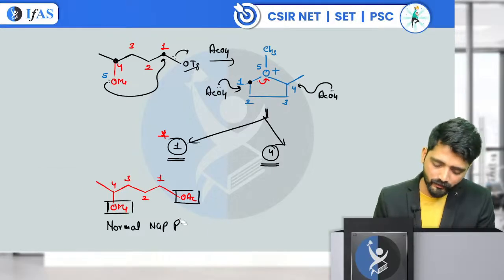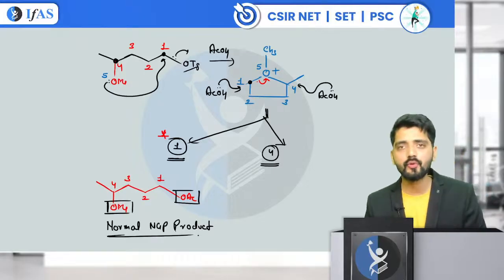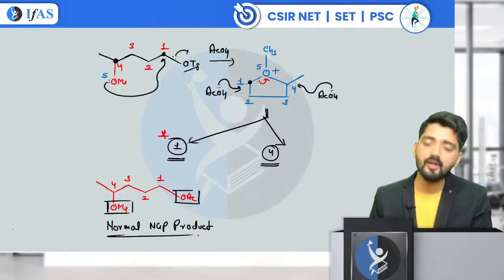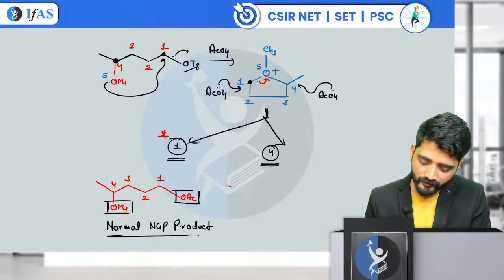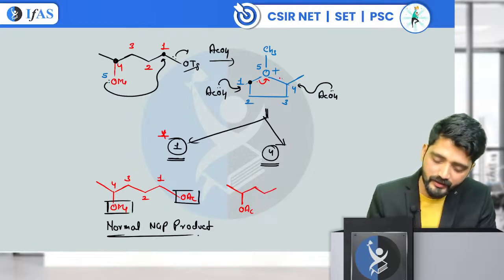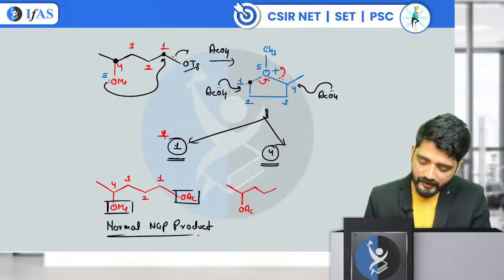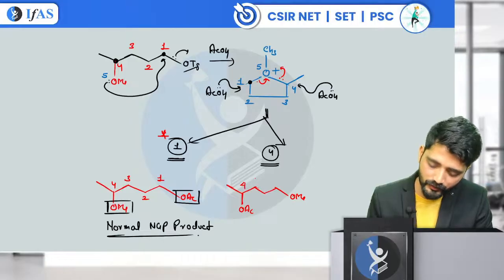Now, when we observe the product for the second scenario, that is when we attack on the fourth center, what we are going to observe is that carbon number 4 is going to have the OAc group. Moving ahead, because attack will take place and the ring is going to open, carbon number 1 is going to have the OMe. This time I will be doing the numbering for you, 3, 2, 1, and yes, this was our 5 center.